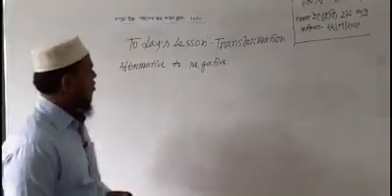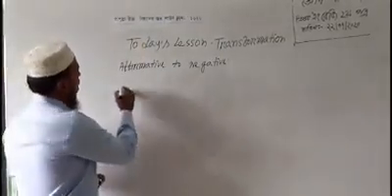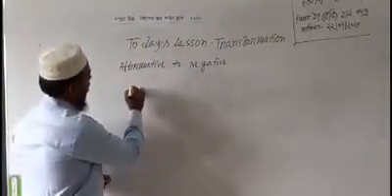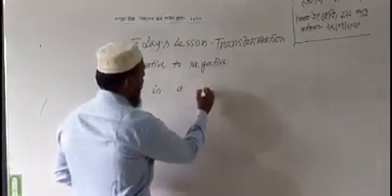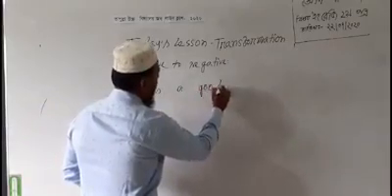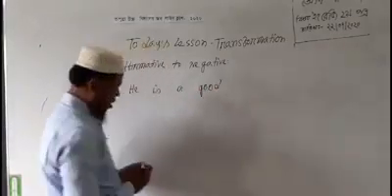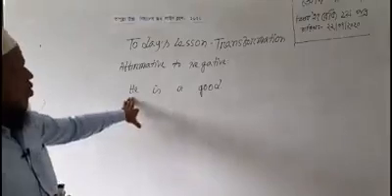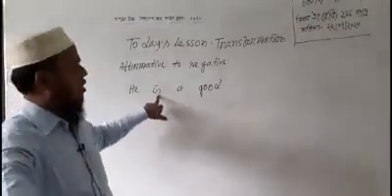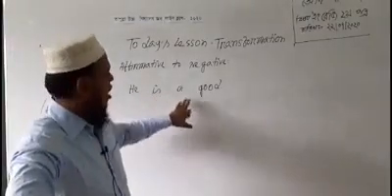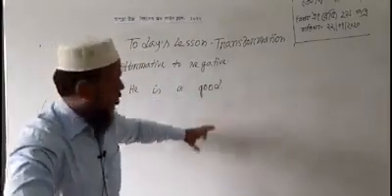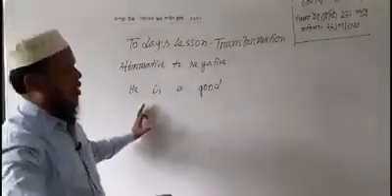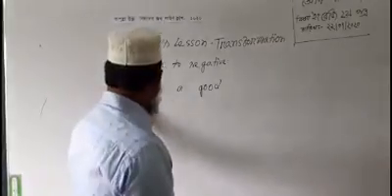Dear students, affirmative sentence: He is a good boy. You know, he is the subject, is is an auxiliary verb, and good is an adjective or subject complement.